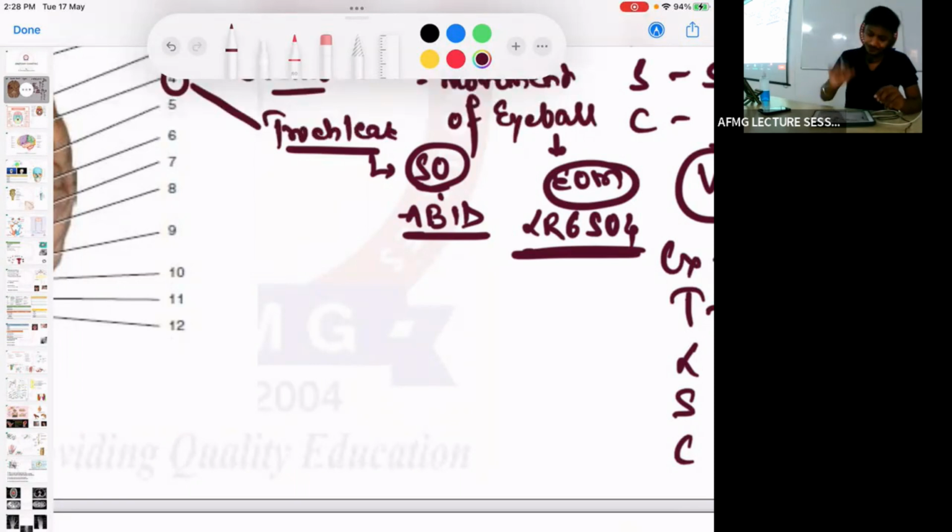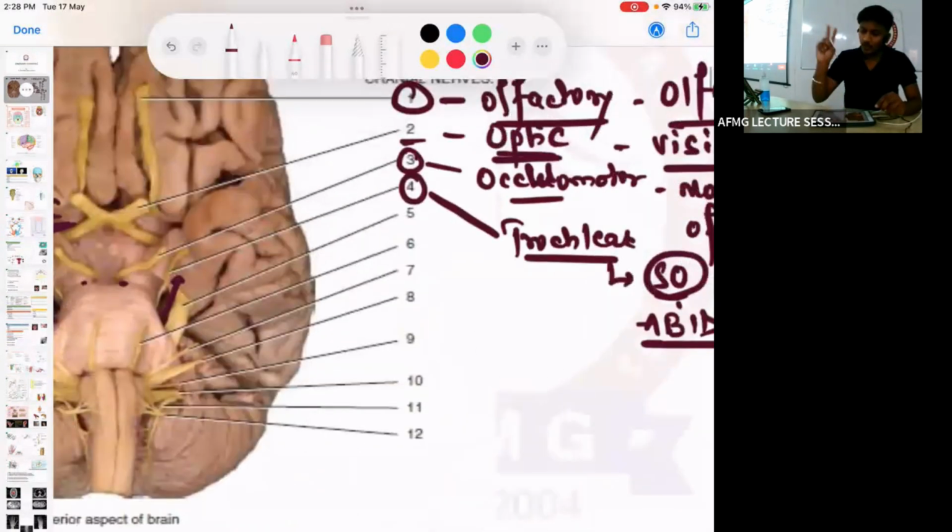No problem. Next, two important points about the trochlear nerve you need to remember. First, innervation is the superior oblique, and second, it arises from the dorsal aspect. Remember the important things; in anatomy you don't have to remember every single thing.